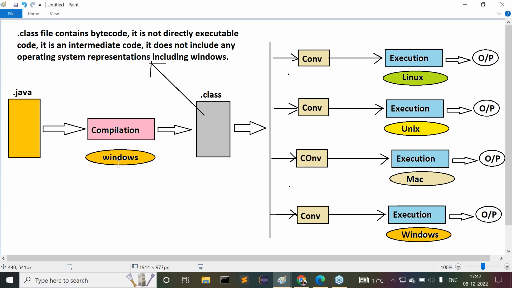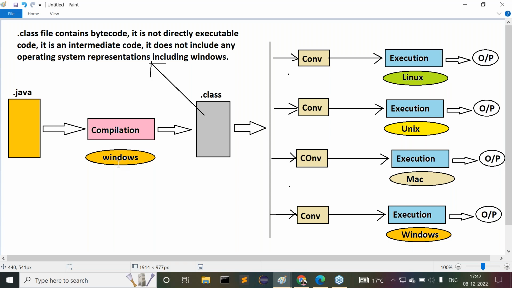Now observe carefully. If we give this dot class file to the first converter, it will convert this bytecode to Linux representations where execution is performed, so we get some output directly. If we give this bytecode to the second converter, it will convert that neutral bytecode into Unix representations, then execute that Unix code and we get output.